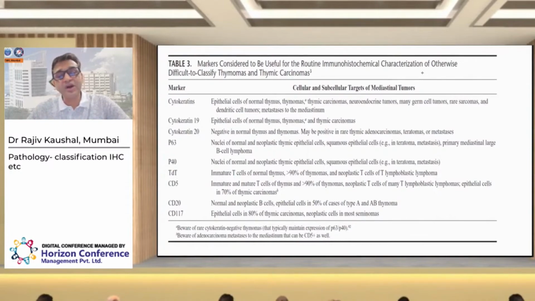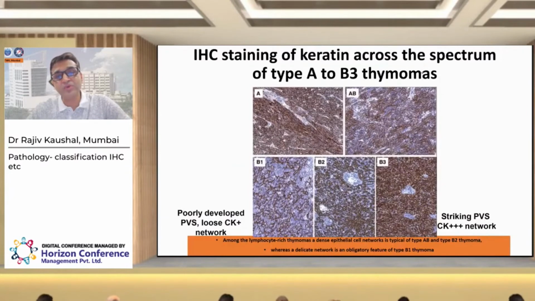And this is how the meshwork of a thymoma can vary across the various histological subtypes, as it is a loose meshwork in B1 thymoma, whereas in B3 thymomas it is a very nice striking meshwork. So also with the help of basic IHCs we can distinguish these thymomas.